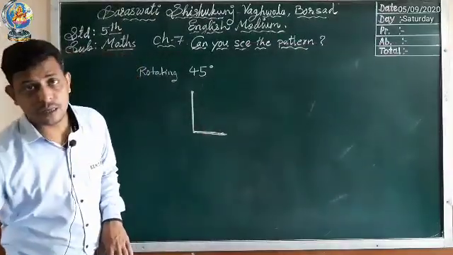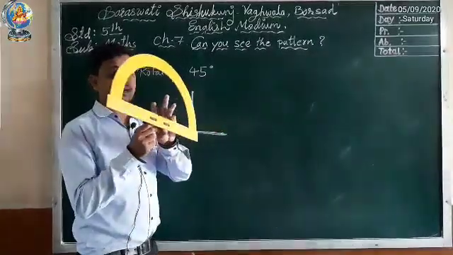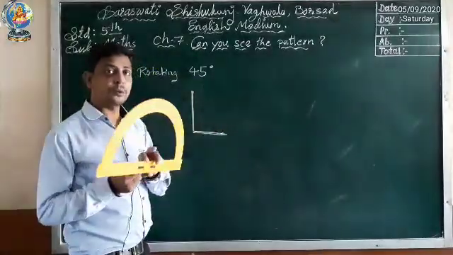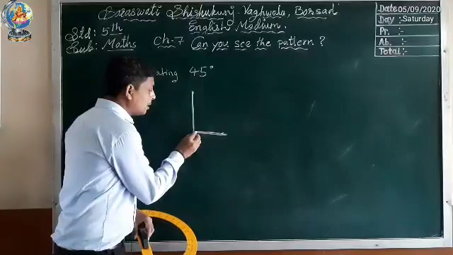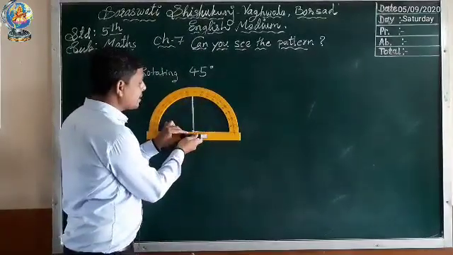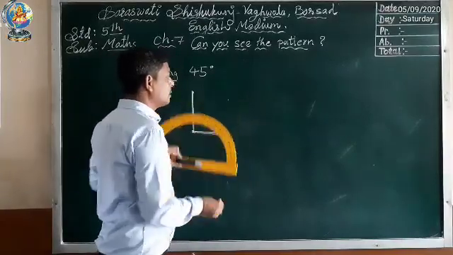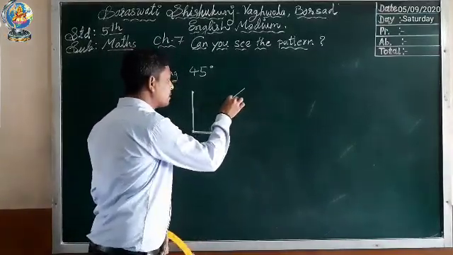So let's use a protractor and measure it. When you measure with a protractor, you have to put the center point of the protractor here. So I am putting it, you can see here. Now I have to measure 45 degrees, so it comes here. So L will look like this.